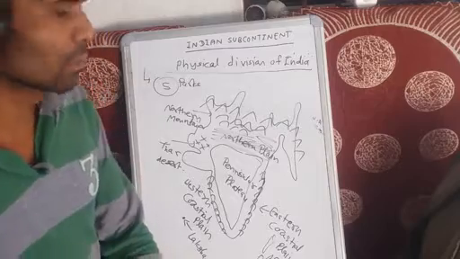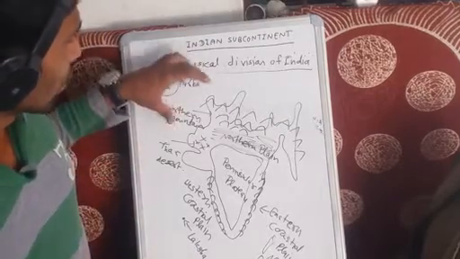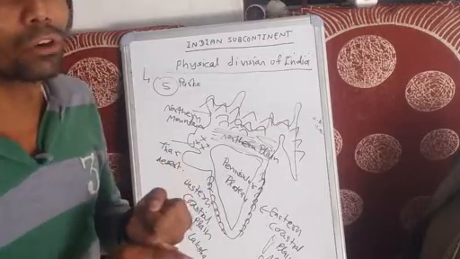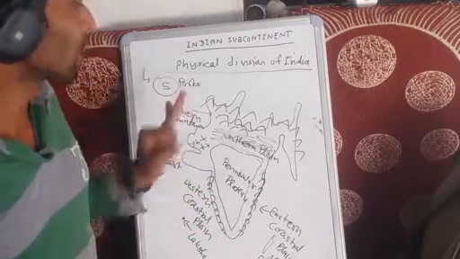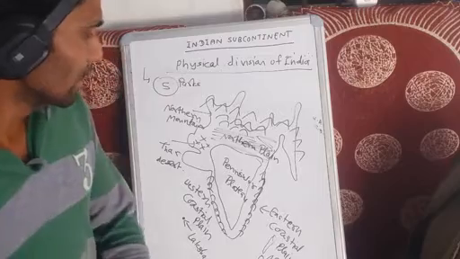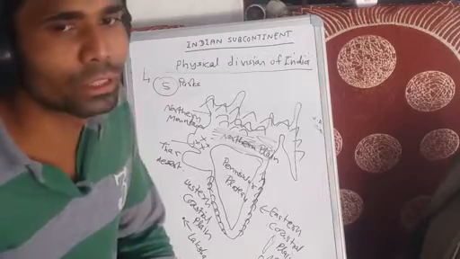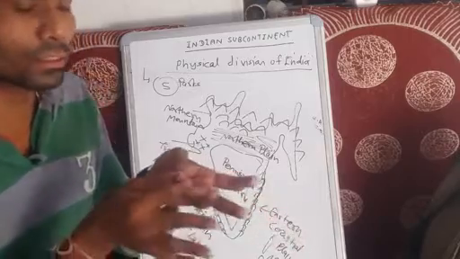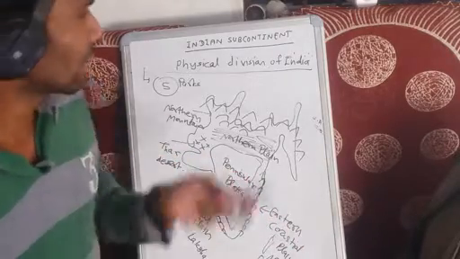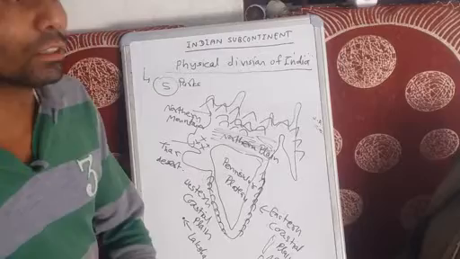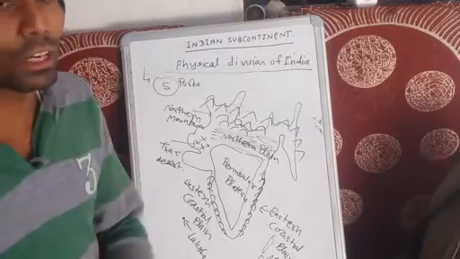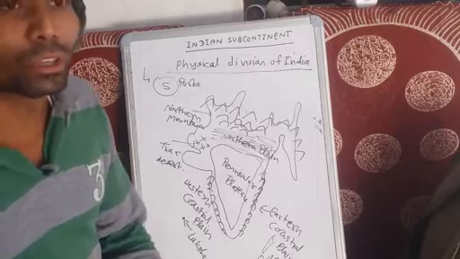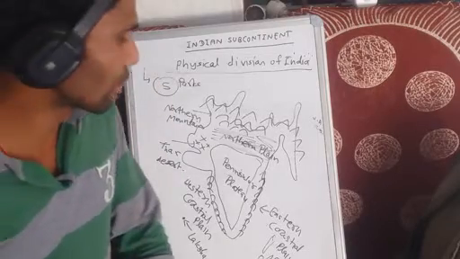In our next class we will discuss the northern mountain and northern plain: how the northern plain forms and how our northern mountain forms. So all of you revise the topic of plate tectonics given by Wegener and the physical division of India. And you also try to make a diagram. Diagram is an important conceptual thing for everyone.